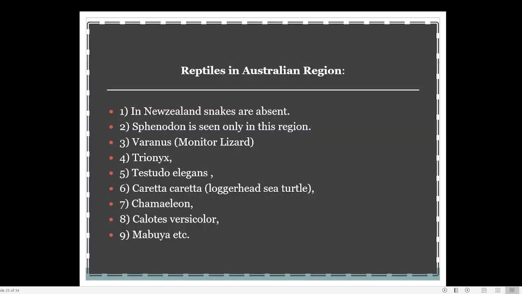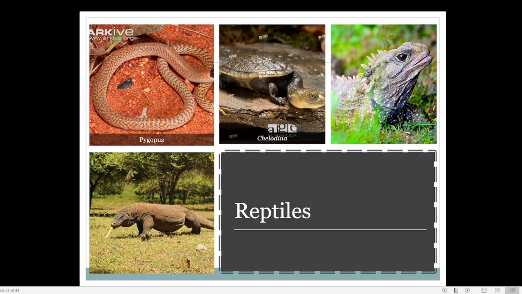Then coming to the reptiles, in the case of New Zealand, we cannot find any snakes. New Zealand is very famous for the absence of snakes. So if you are worried about snakes, New Zealand may be an ideal place for living. There are no snakes there. But New Zealand is a cold place with a lot of wind. Every time it will be windy. Then Sphenodon is present here. Here also I will show you.